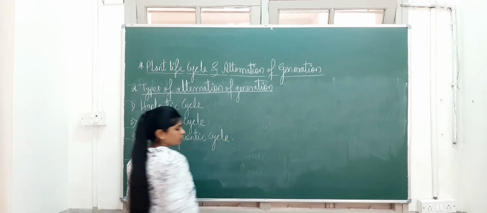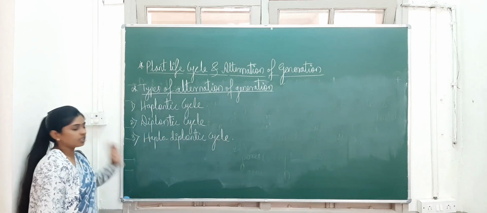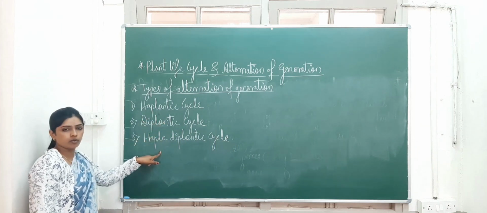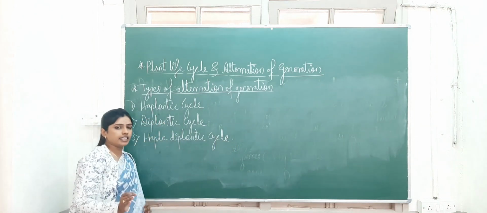So what we have to study from this is the schematic representation of the haplontic cycle, diplontic cycle and haplodiplontic cycle along with the examples.